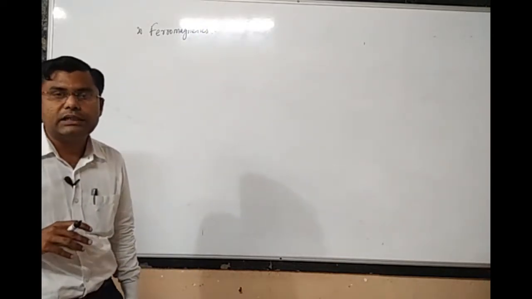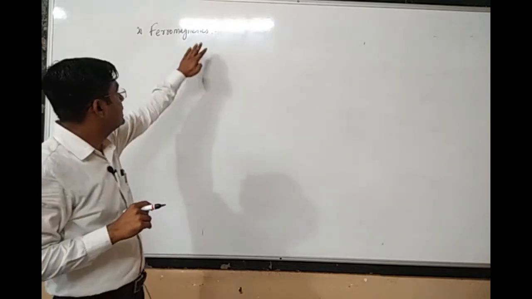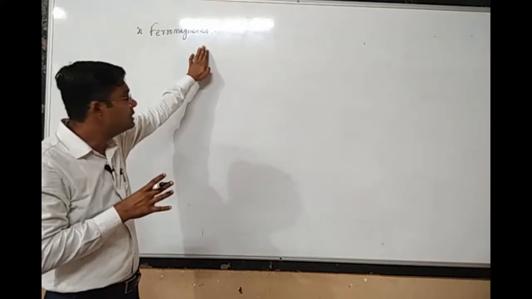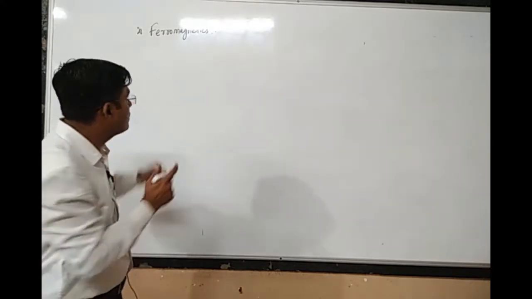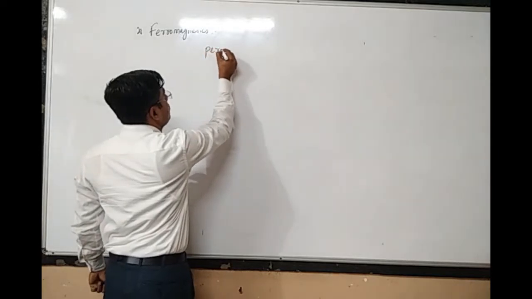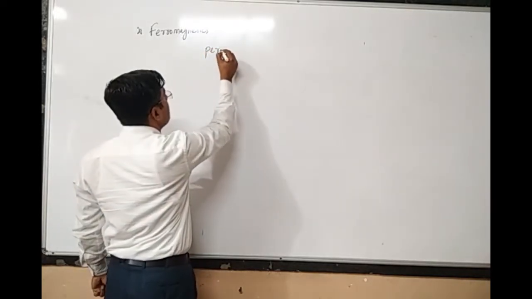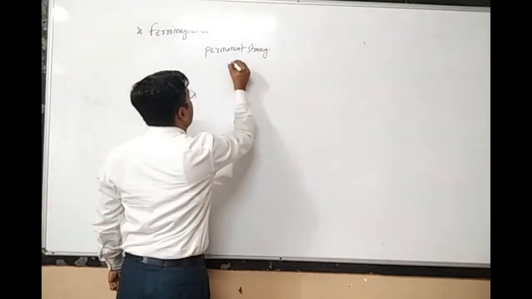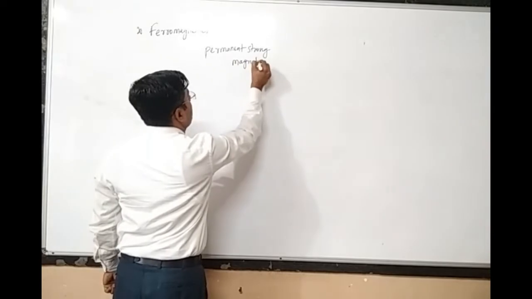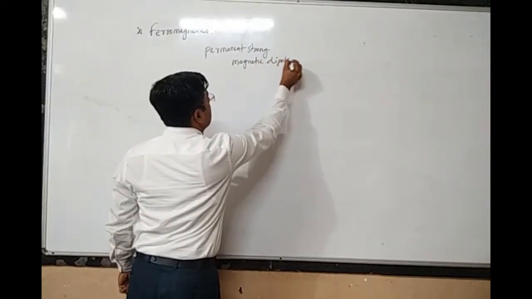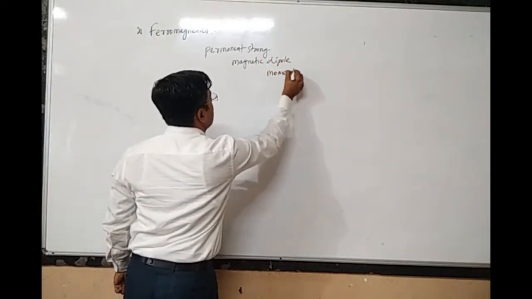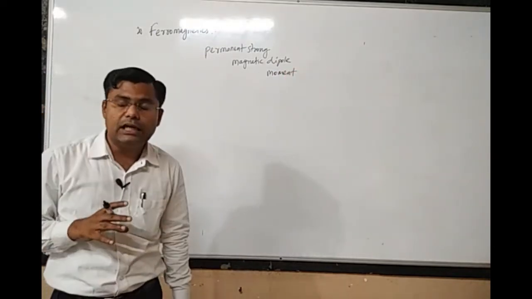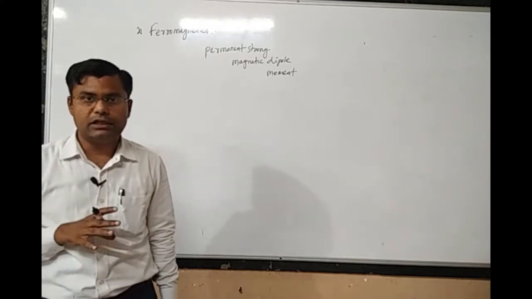About ferromagnetic materials, we know that the atoms or molecules with which these types of materials are made already have permanent strong magnetic dipole moments. That permanent strong magnetic dipole moment exists in the case of ferromagnetic materials.